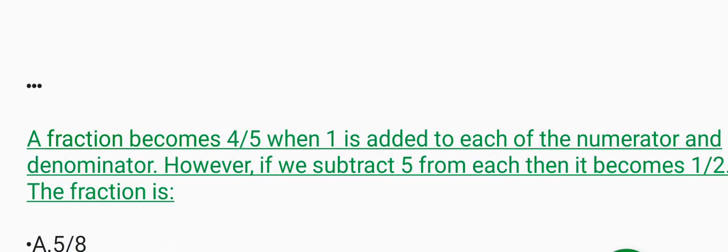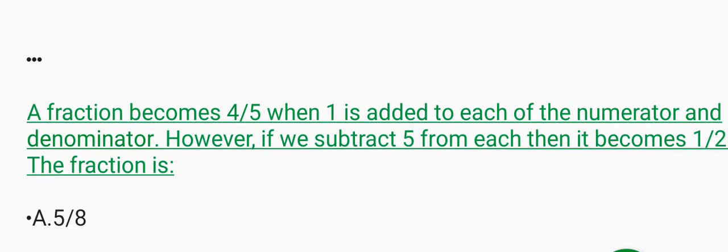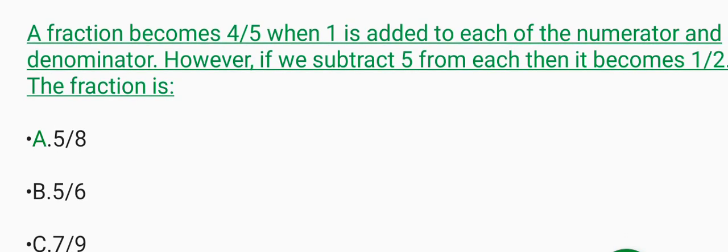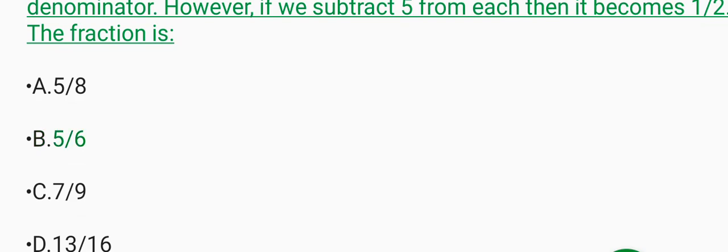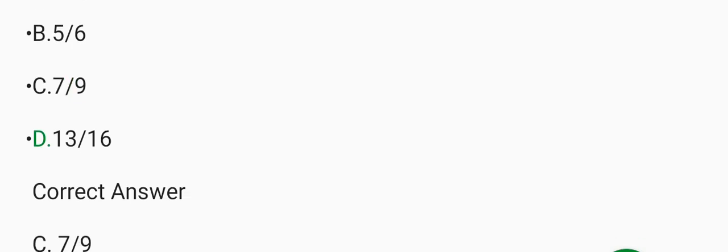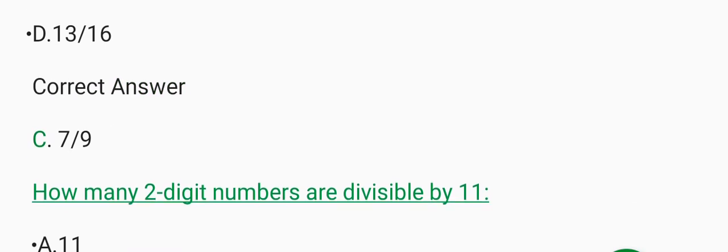A fraction becomes 4/5 when 1 is added to each of the numerator and denominator. However, if we subtract 5 from each, then it becomes 1/2. The fraction is: A. 5/8, B. 5/6, C. 7/9, D. 13/16. Correct answer: C. 7/9.